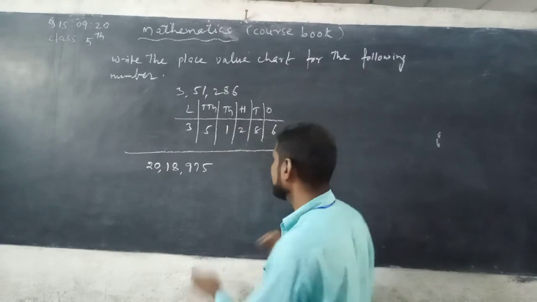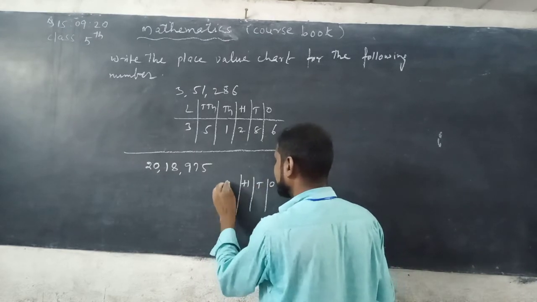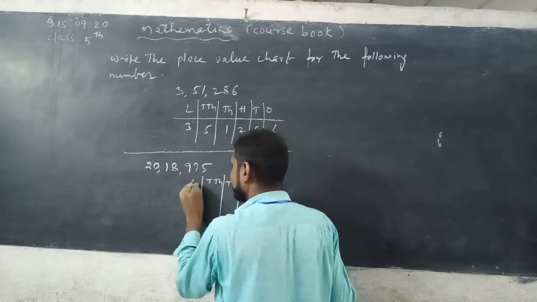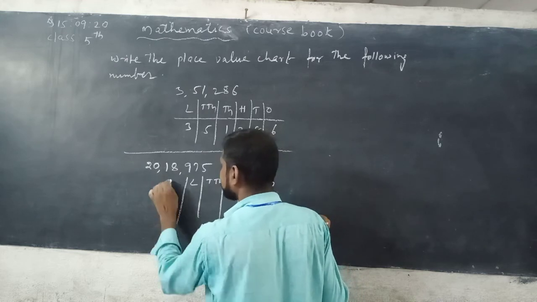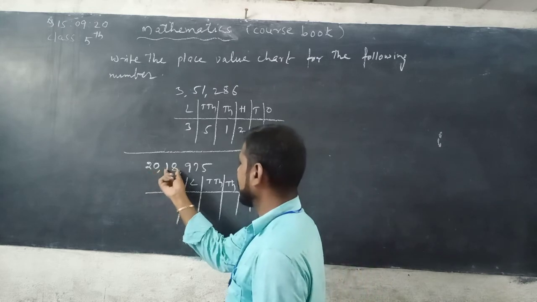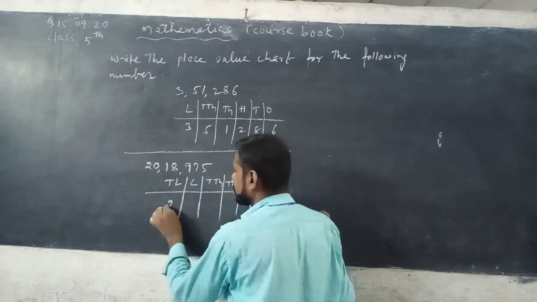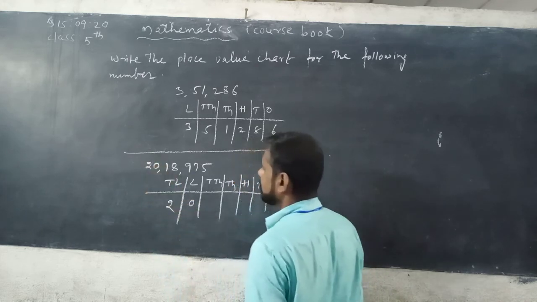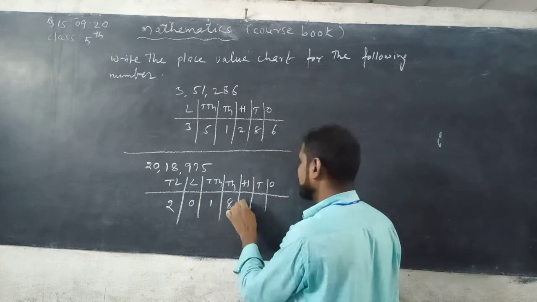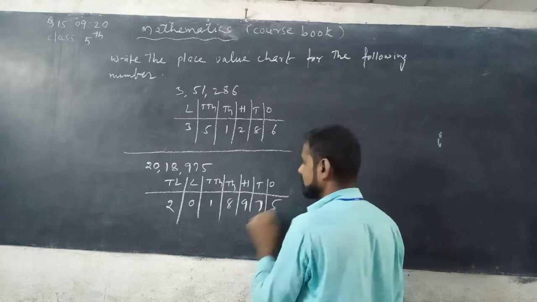How many places are there? 2 is in 10 lakhs place, 0 is in lakhs place, 1 is in 10,000 place, 8 is in thousands place, 9 is in hundreds place, 7 is in tens place, 5 is in ones place.